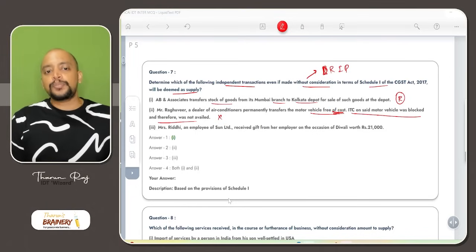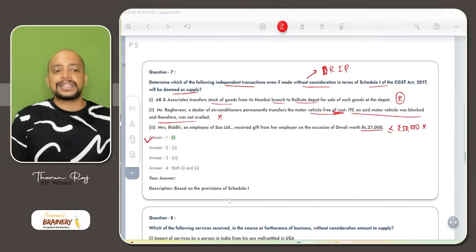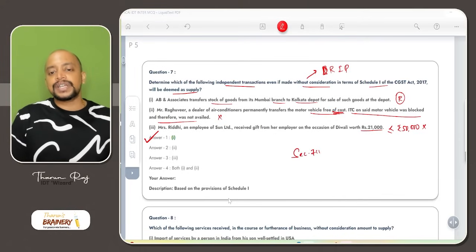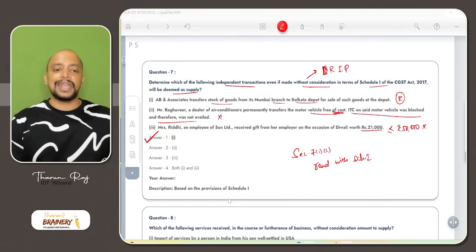Mrs. Riddhi, an employee of Sun Limited, received gift from an employer on the occasion of Diwali worth 21,000, which does not exceed 50,000. So therefore it is not a supply. Only the first activity will become supply under 7(1)(c) read with Schedule 1. So whenever we are referring to section 7(1)(c), we need to refer to read with Schedule 1 of CGST Act.